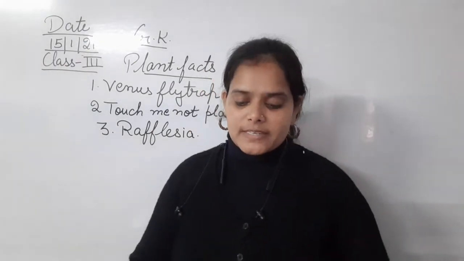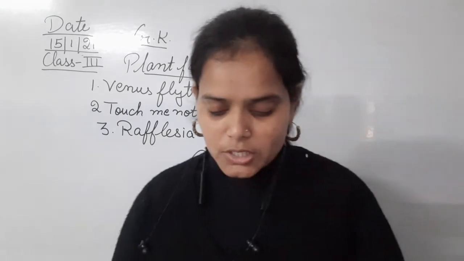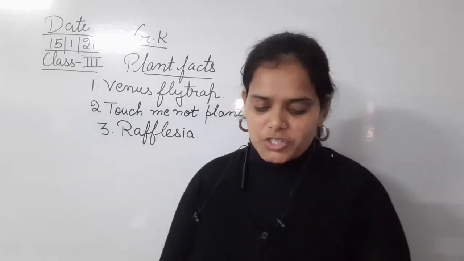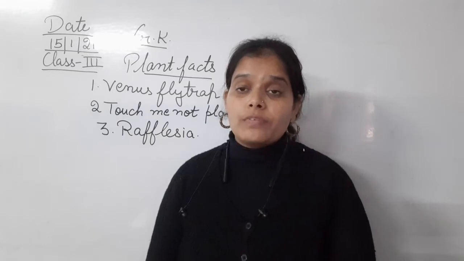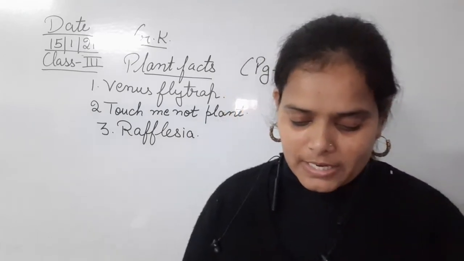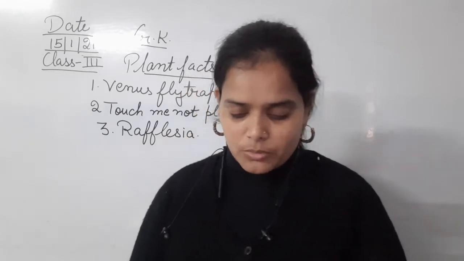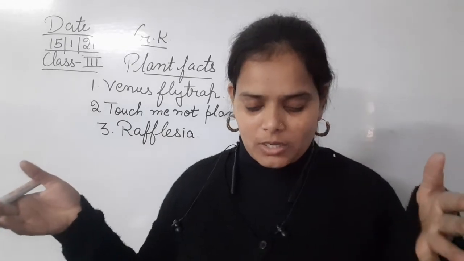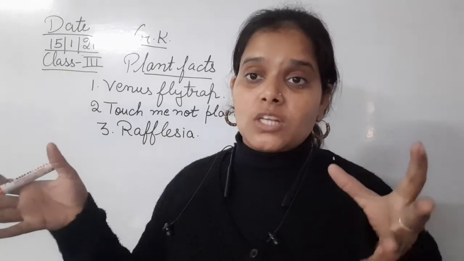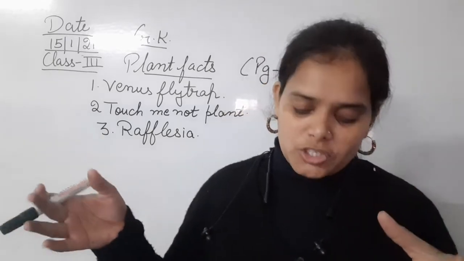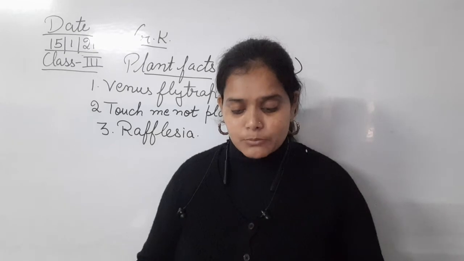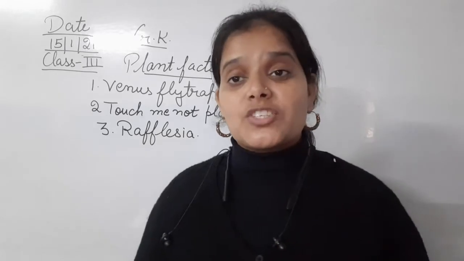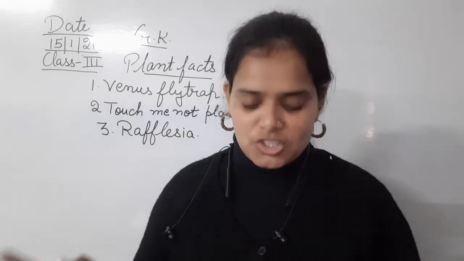Okay, so this Rafflesia plant is found in Malaysia and Indonesia. Now we will talk about its size. The size of this flower is near about 1 meter wide, that is, its width is about 1 meter. And it weighs up to 11 kg. So can you imagine the weight of a flower that is 11 kg?